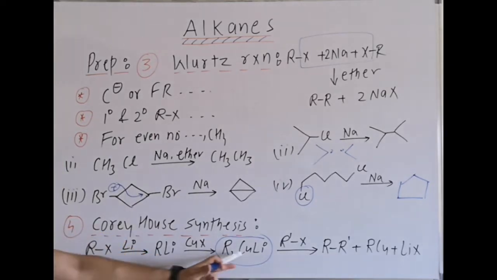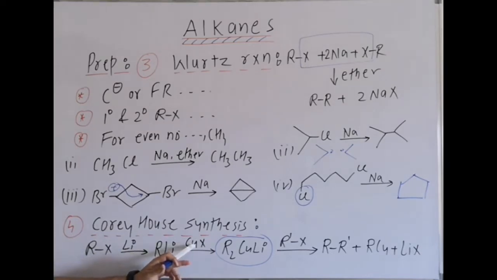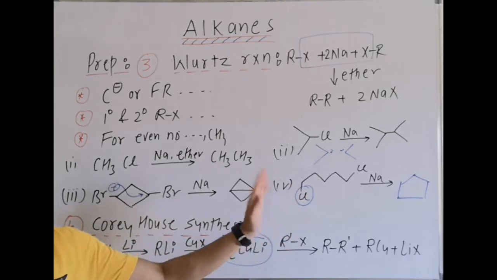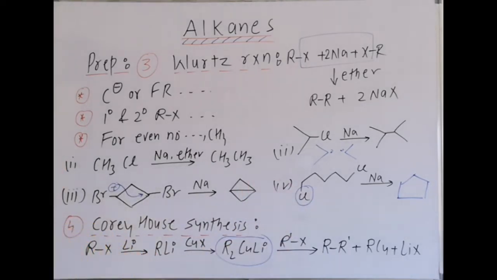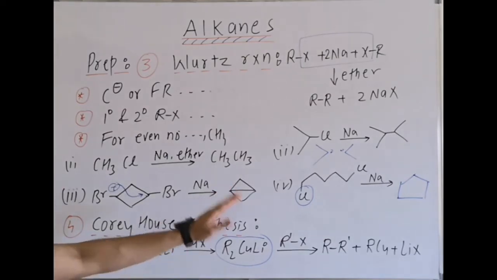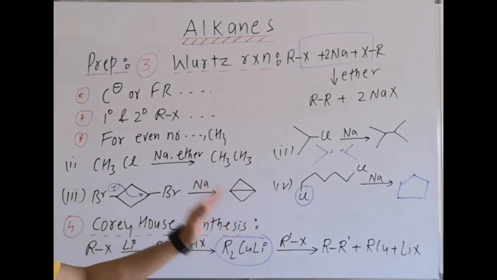The initial part is the preparation of Gilman reagent. We take alkyl halide with lithium, it gives RLi, and with CuX it forms R2CuLi, and this is the Gilman reagent. Gilman reagent is treated with alkyl halide. Preferentially we take primary, secondary. Okay, and then finally we get the alkane, and this is a suitable method to prepare odd number alkanes.